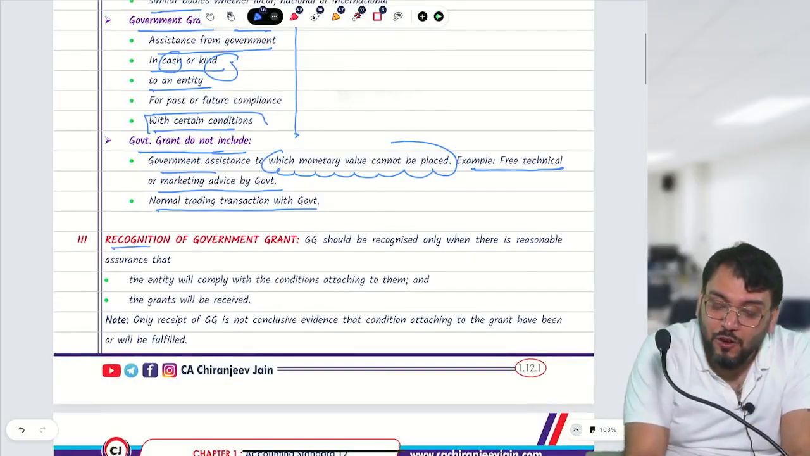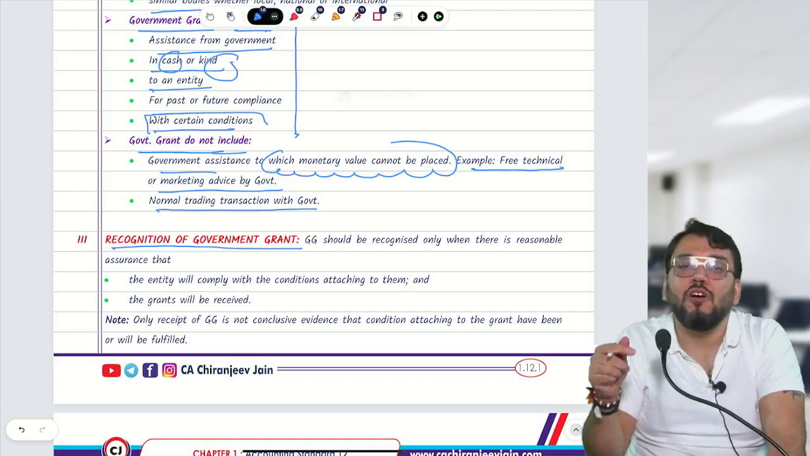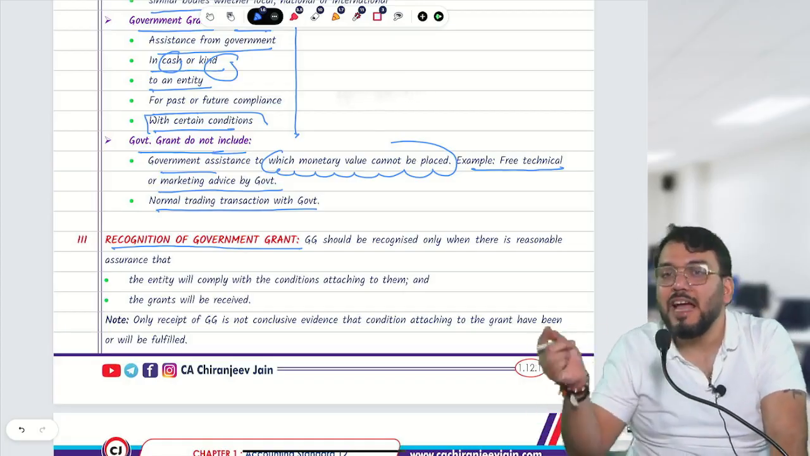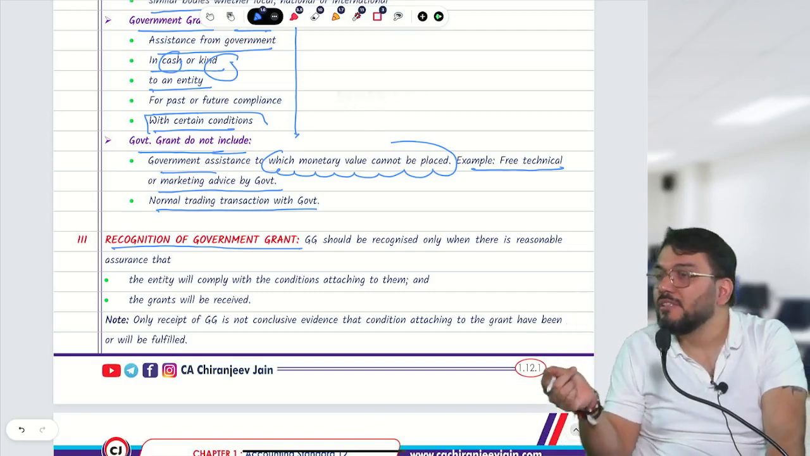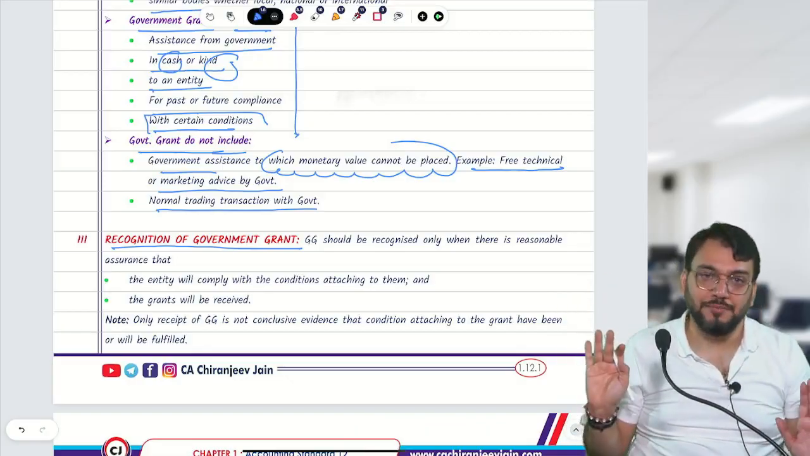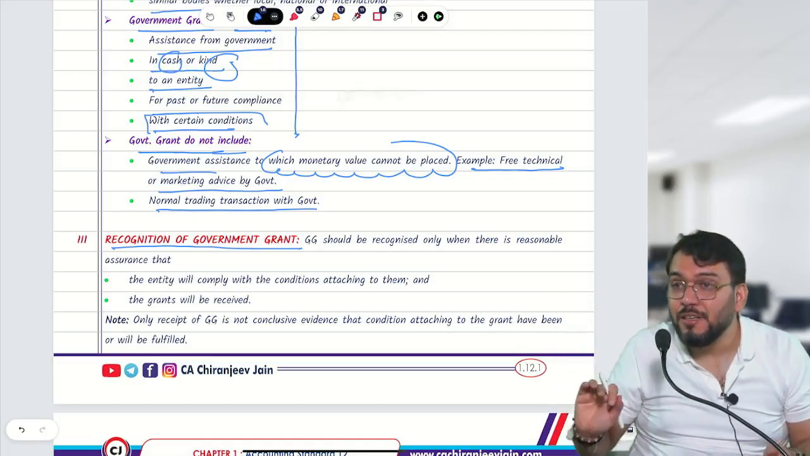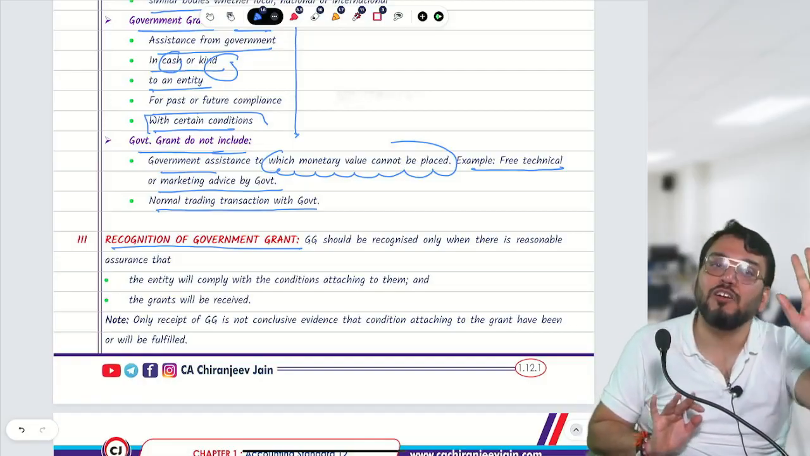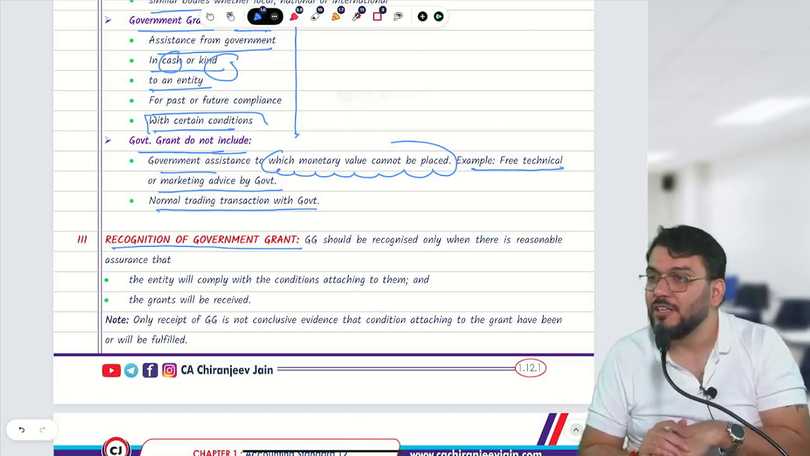Now coming to recognition of government grant. The question arises, do we recognize government grant on accrual basis or received basis? Accrual or received? It is always accrual because we follow the accrual system of accounting. Why are you saying received? Because there is no question of accrual. Understood? It can be recognized on accrual basis if two conditions are satisfied. How many conditions? Two conditions.